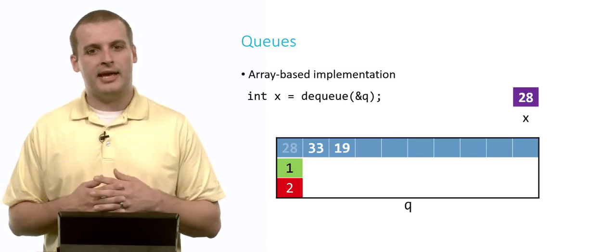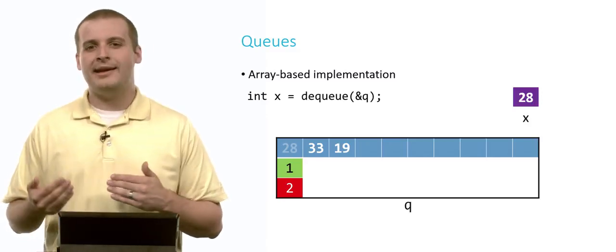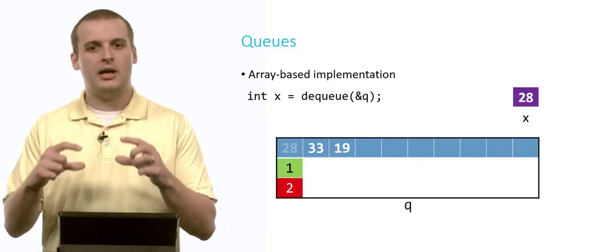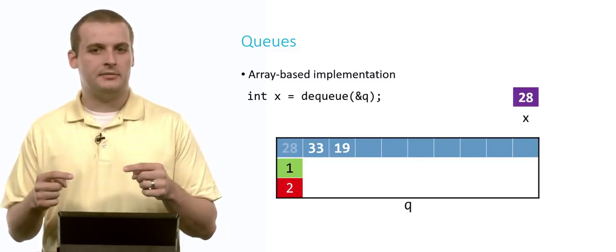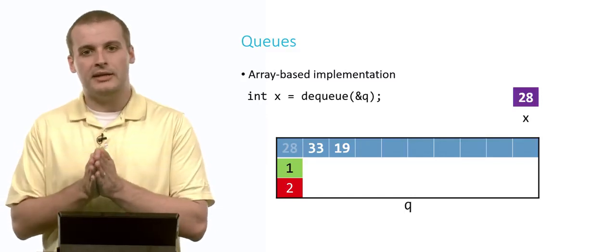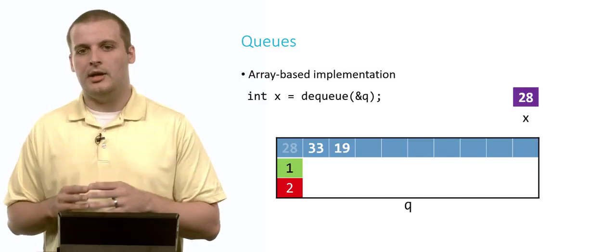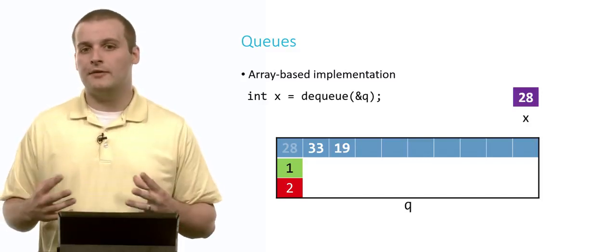Now remember earlier I said when we want to add elements to the queue, we put it in array location which is the sum of front and size, right? So in this case, we're still putting the next element in the queue into array location 3. And we'll see that in a second. So we've now dequeued our first element from the queue.